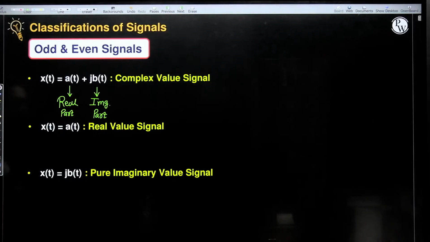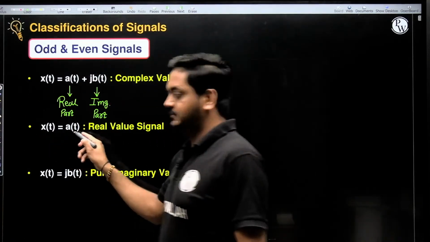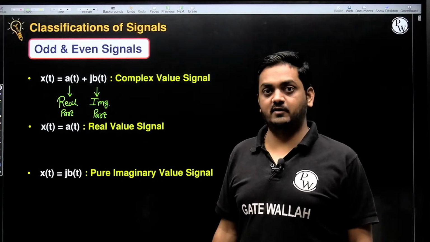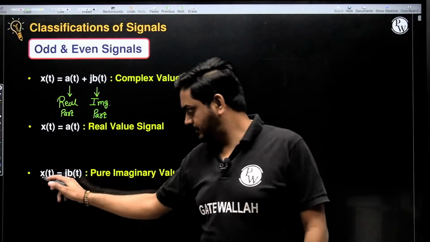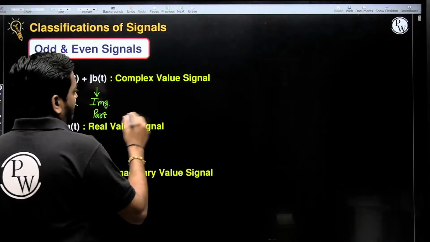Next, if the imaginary part is 0, that means if x of t equals a of t, simply a of t, that is known as a real valued signal. And if x of t equals j b of t, then it is known as a pure imaginary signal. Example of this.